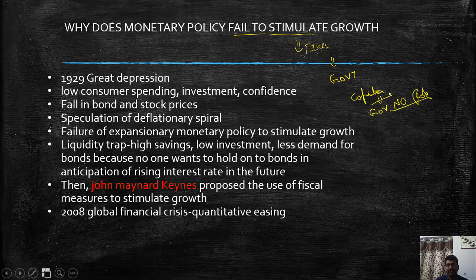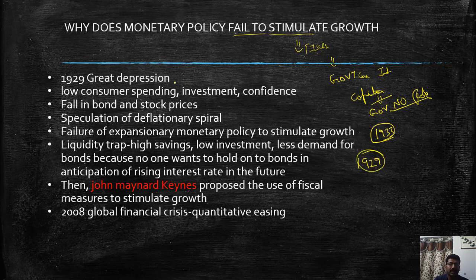But when there is an economic slowdown, in fiscal policy the governments are intervening. But this was not the case in international economics until 1933. The era of the usage of fiscal policy to stimulate growth happened only after the 1929 Great Depression.